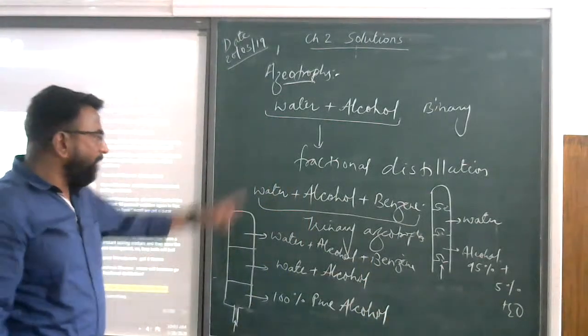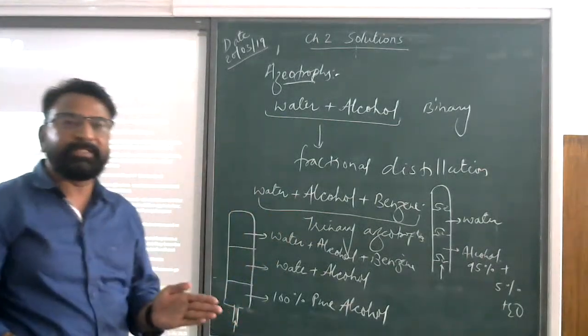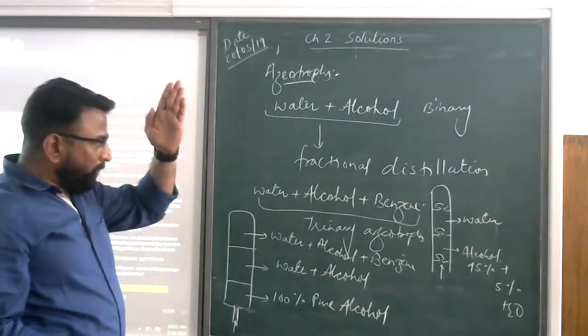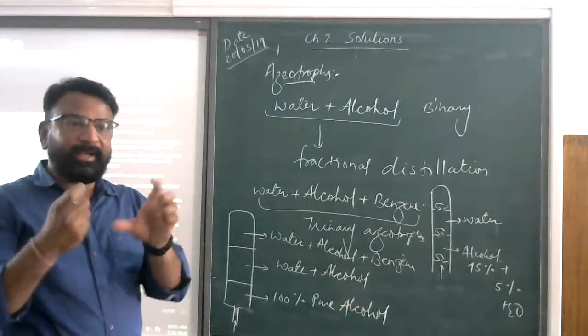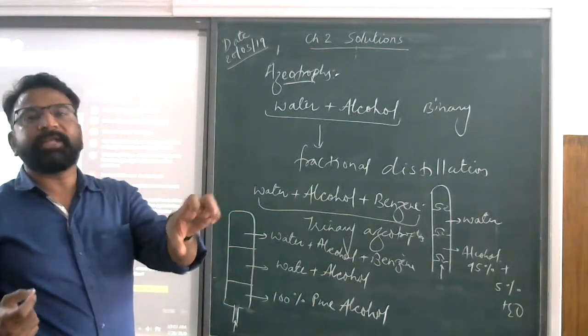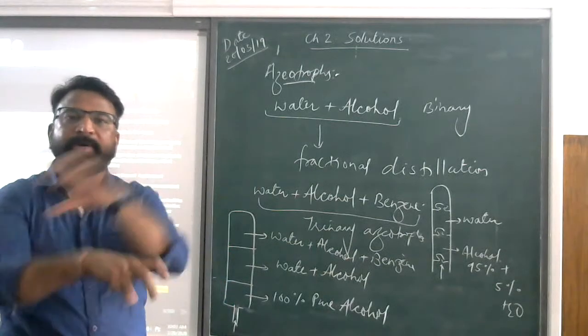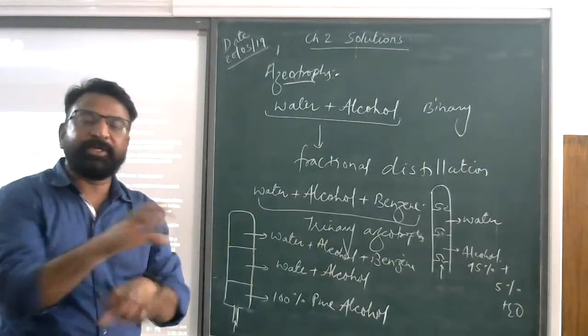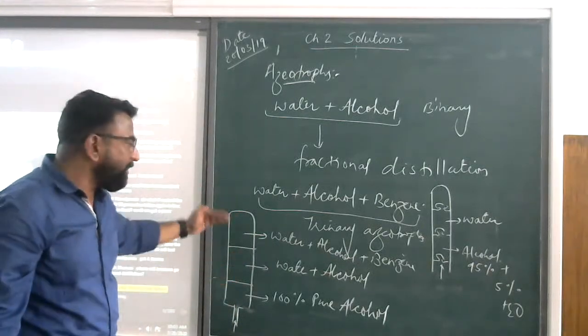Understood this thing? So after the addition of benzene, what was the use of the benzene? The benzene decreased the force of attraction between the water and the alcohol, and it made new forces of attraction with the water as well as with the alcohol. All three components have different interactions, and due to this, the different fractionating columns have different combinations.